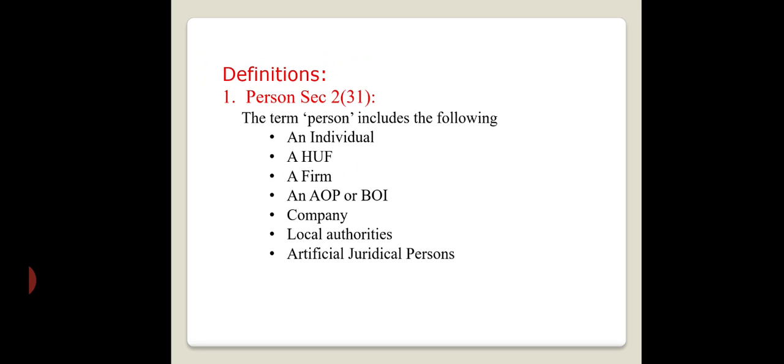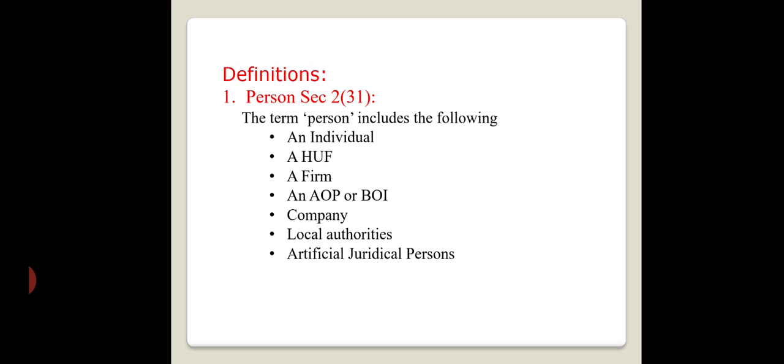Whenever you are defining a person under the Income Tax Act, you have to consider all the points. A person may be an individual, a Hindu undivided family, a partnership firm, an association of persons or body of individuals, a company, local authorities, or artificial juridical persons. They should be called a person under section 2 subsection 31.